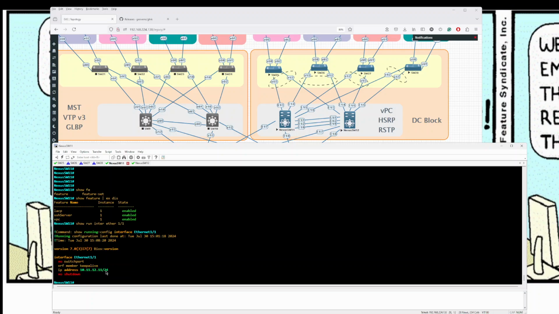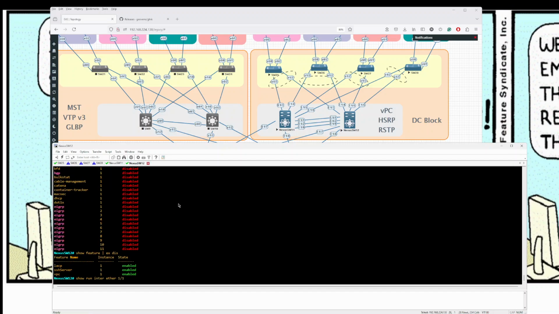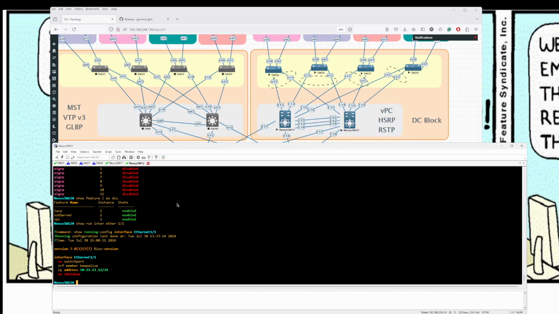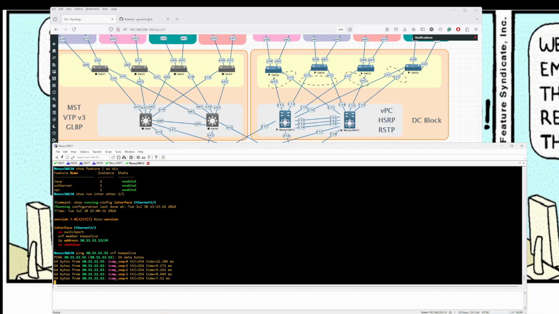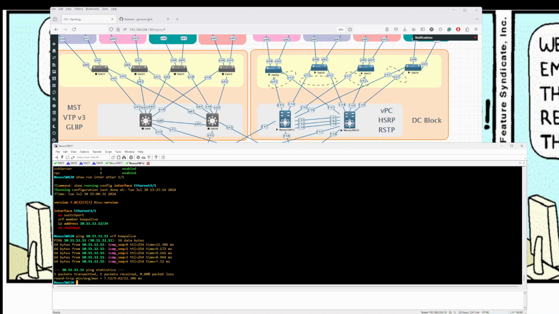I know there's no shut, and that's the IP address. So let's copy this and bring it to the other device. That's good. So I'm gonna ping 10.11.12.11 and make sure you use the right VRF. It's VRF keep alive, and it's pingable. That's good. That means I have reachability between Nexus 11 and Nexus 12 for my vPC.